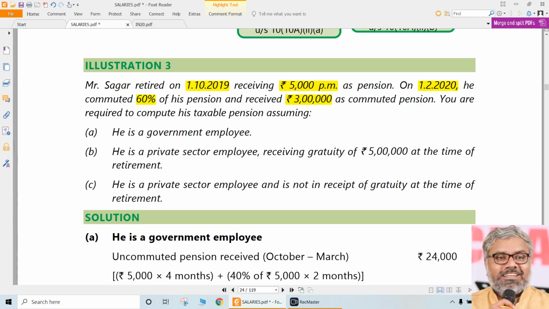3 lakhs rupees. How 3 lakhs? That we don't know, that is our headache. But he received 3 lakhs rupees, that we know. Against how much? Against 60% of his pension that is commuted.